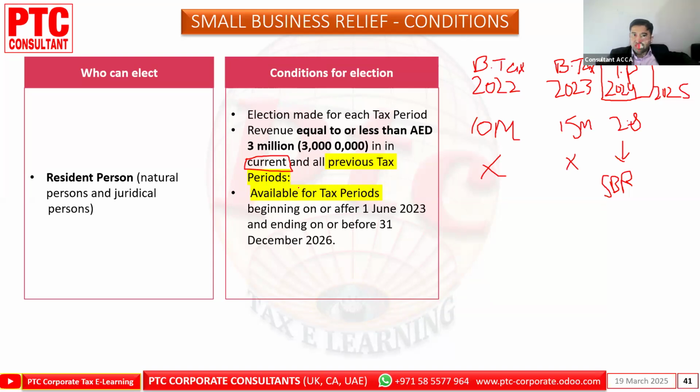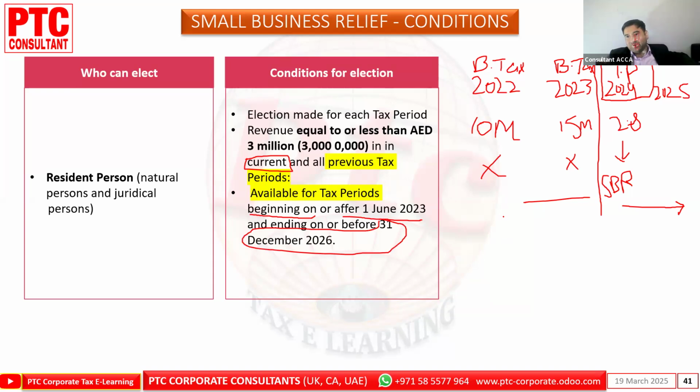Right? So this is your first tax period. Here you cannot look here. You cannot look here. You can start from this onward. If here it is 2.8, you're good to go. Available for the tax period beginning on or after 1st June and ending on 31st December. So this is the final tax period. Whoever has a final tax period like this can avail the benefit.